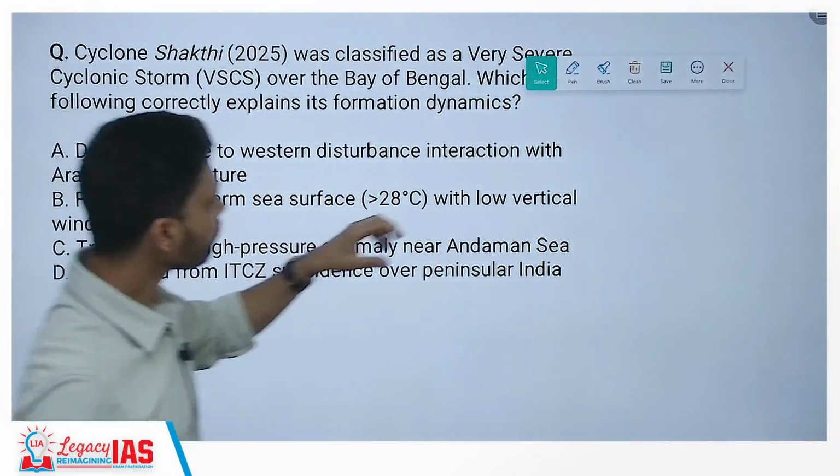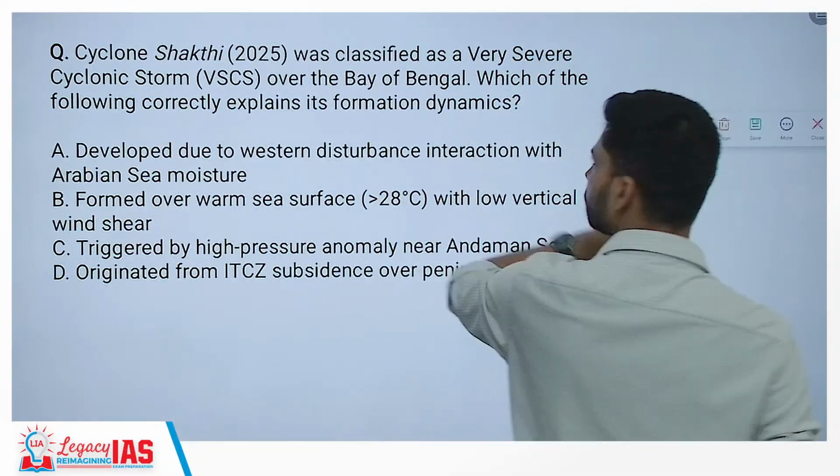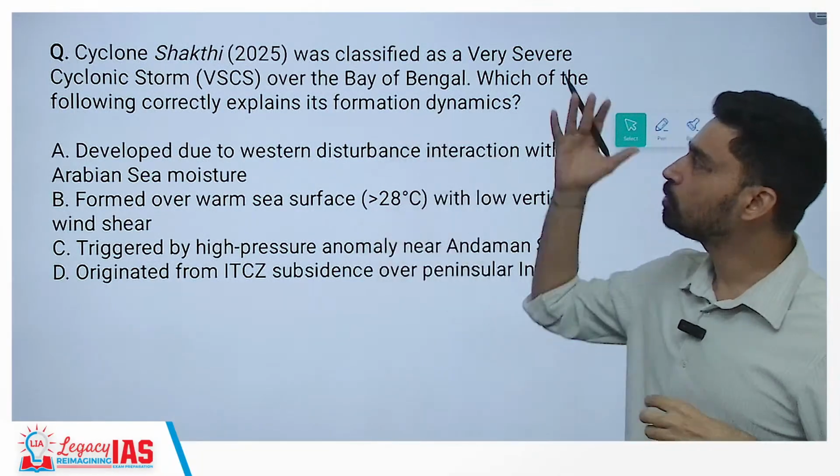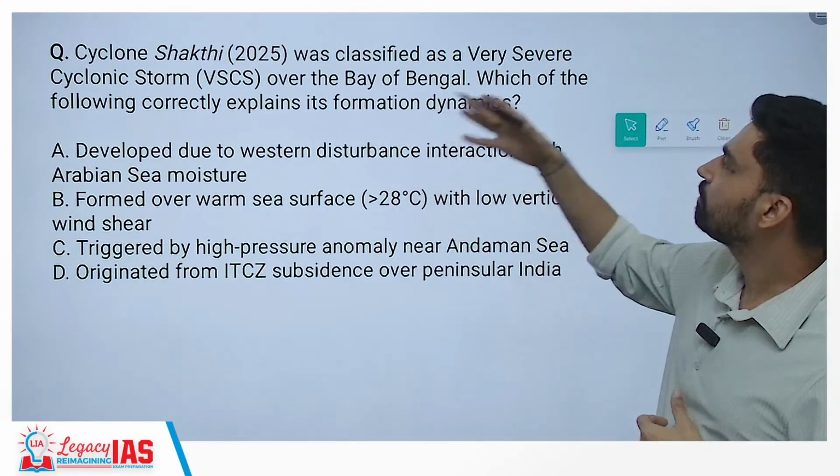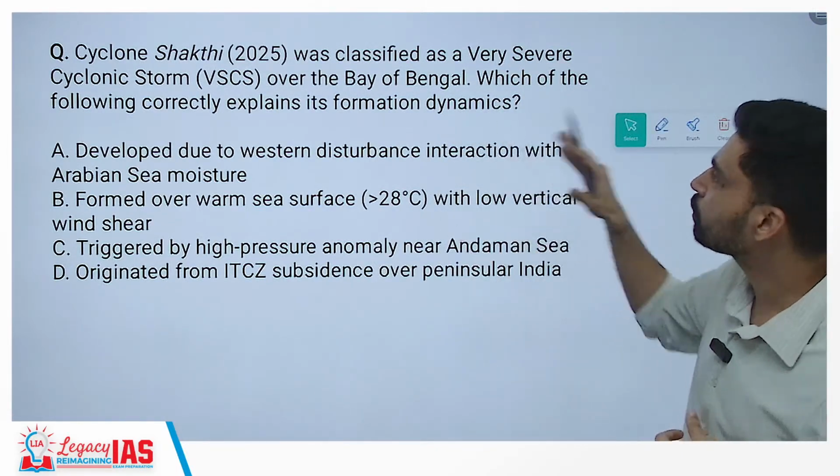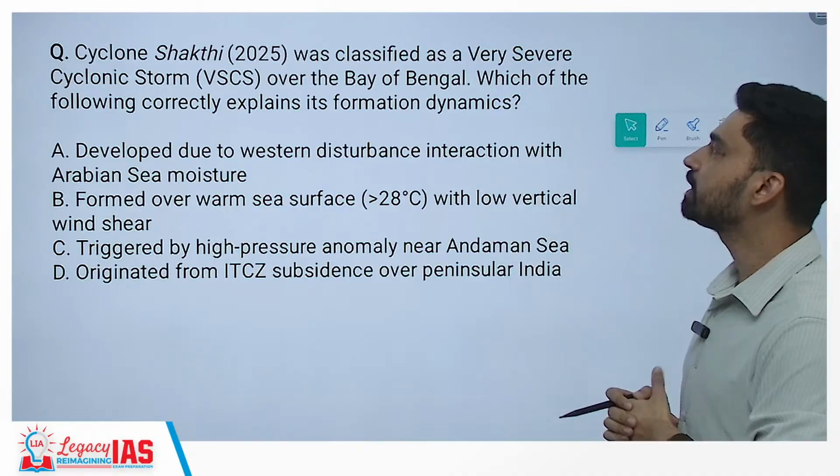Now, if you look at a few of the questions from this particular topic that we have discussed, like Cyclone Shakti, we have talked about. Cyclone Shakti was classified as a very severe cyclonic storm over the Bay of Bengal. Which of the following correctly explains its formation and dynamics?